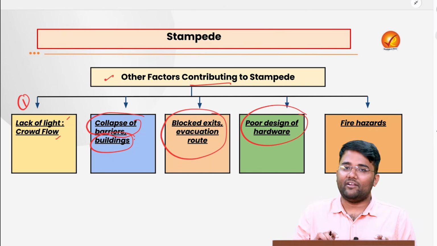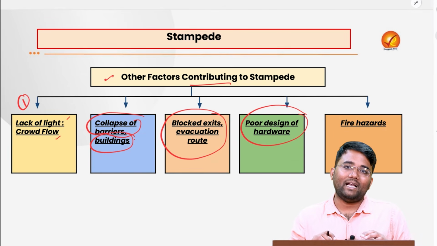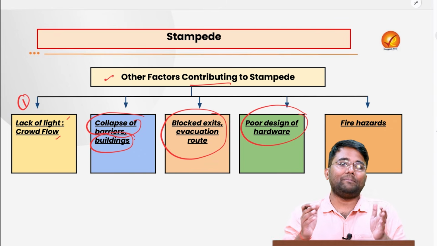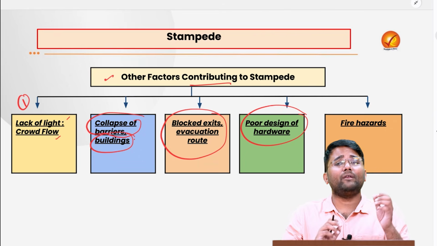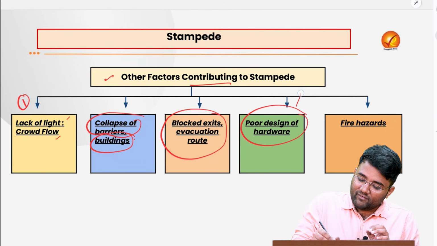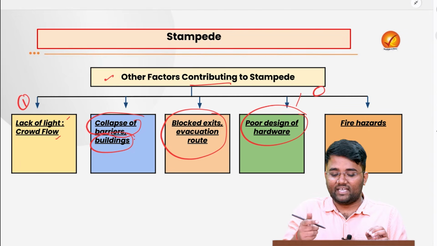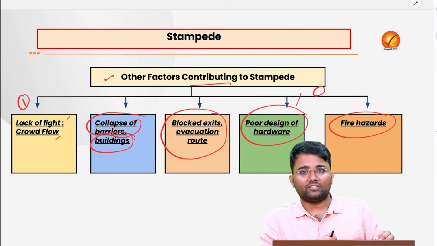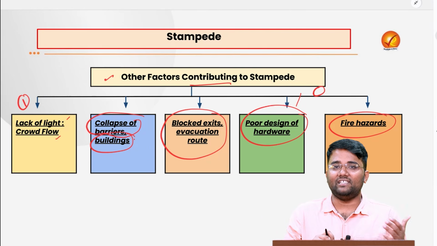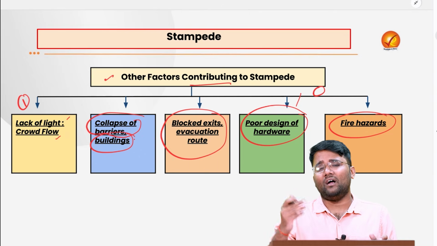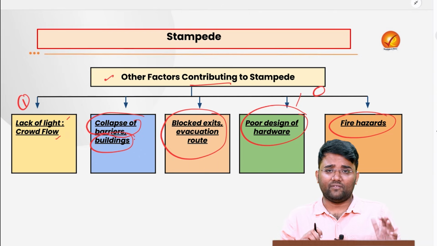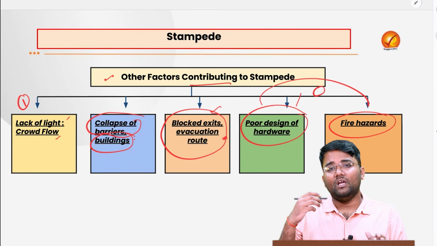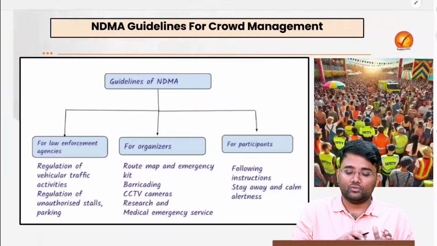Or poor design of infrastructure. Let's suppose there is a foot over bridge that is not made according to the needs of heavy crowds; it might collapse if a lot of people come onto that overbridge at any one point of time. And even small failures might create a panic, and that can lead to a stampede. Or fire hazards, especially in commercial establishments, for example the Uphaar cinema fire that led to the loss of life of several persons. If there are no proper evacuation routes, if there are blocked exits, and if there are further fire hazards, that might also contribute to a stampede situation.